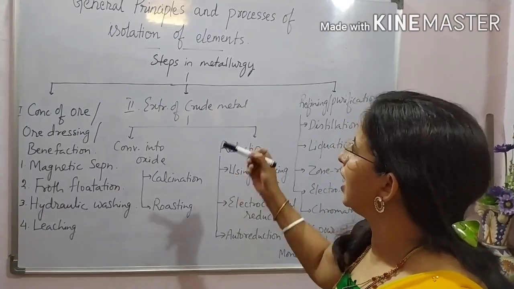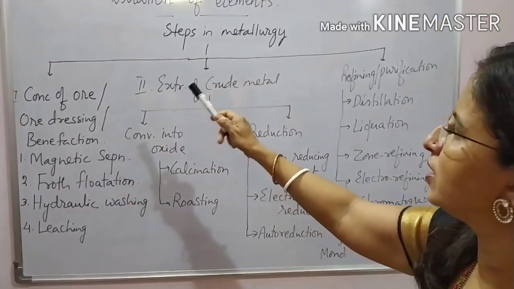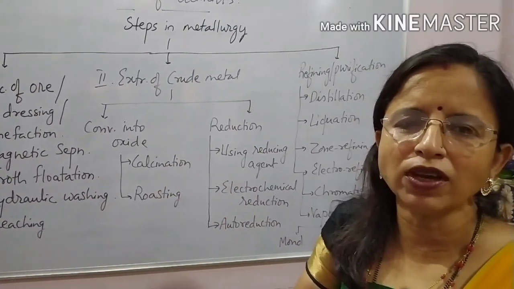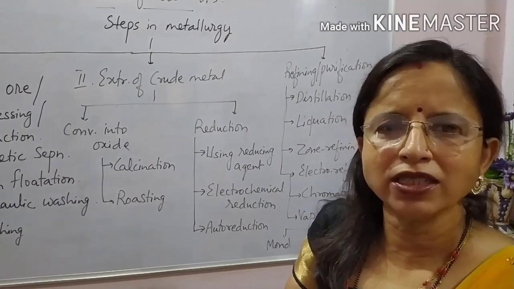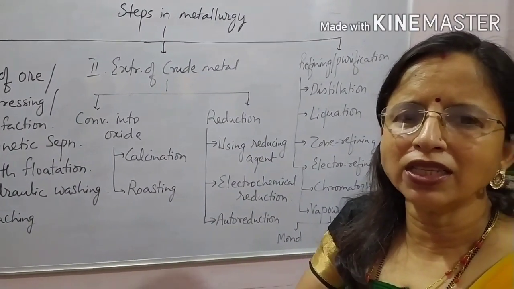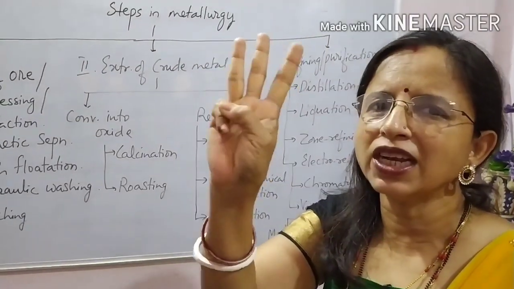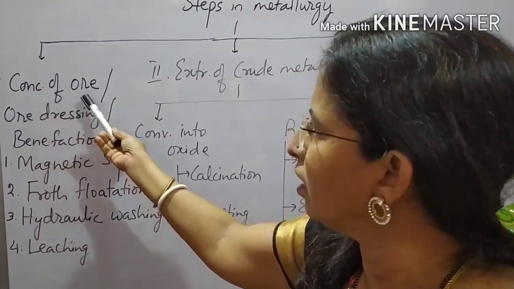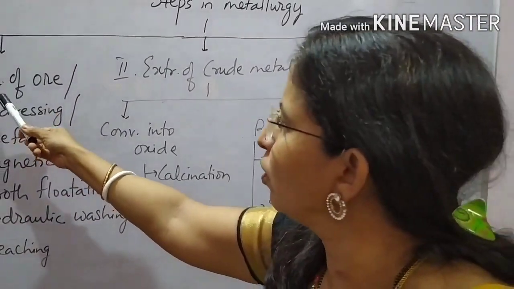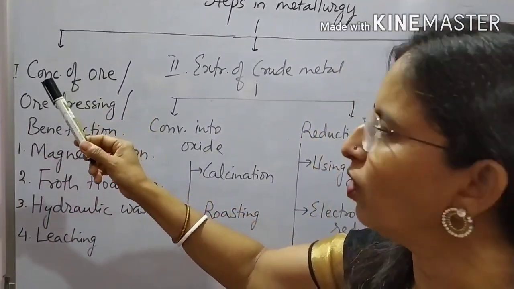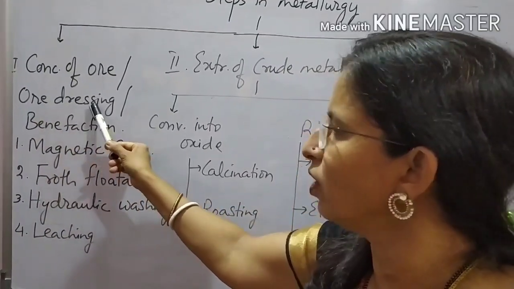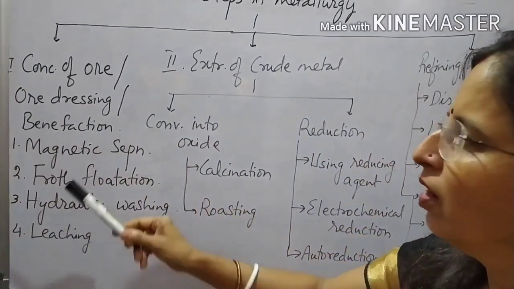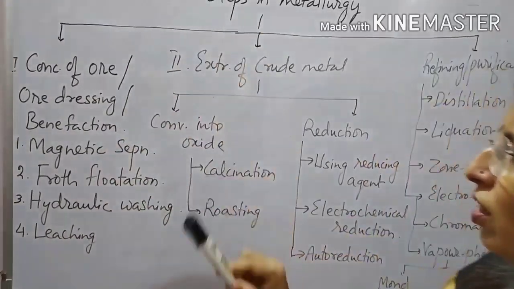Today's last part I am going to explain is steps in metallurgy. What are the basic steps we are going to follow in a metallurgical process? The metallurgical process deals with basically three steps. The first step is concentration of the ore. It is also called ore dressing, or beneficiation.